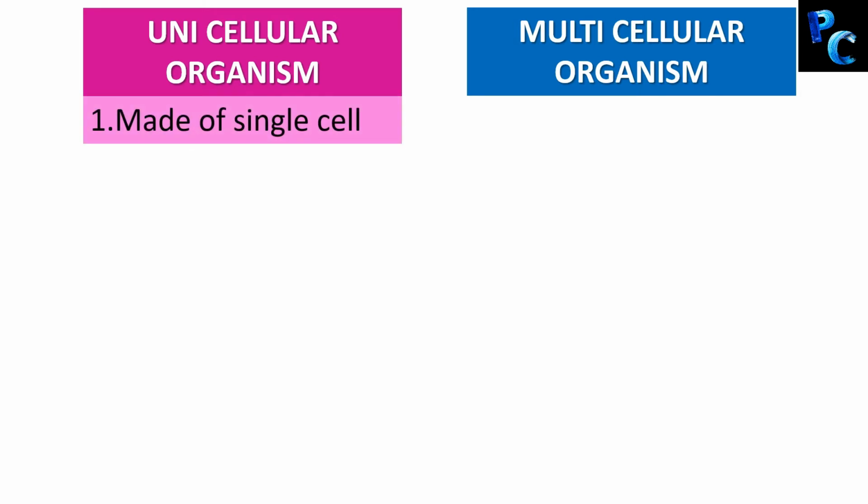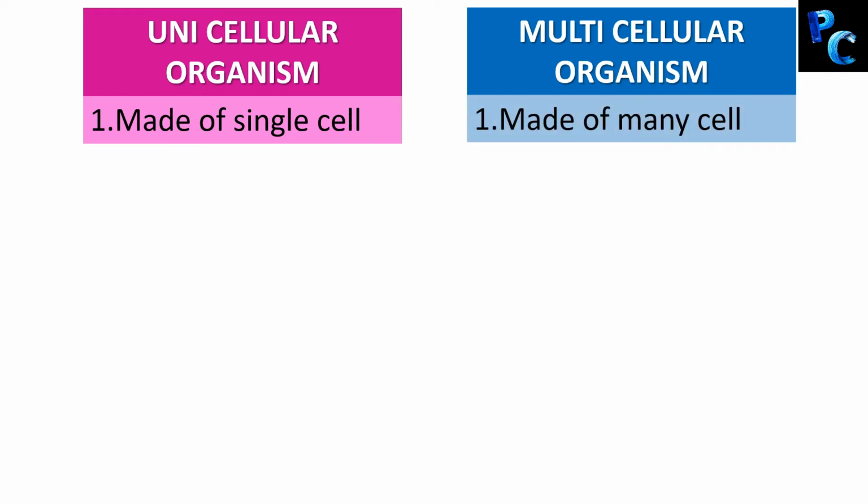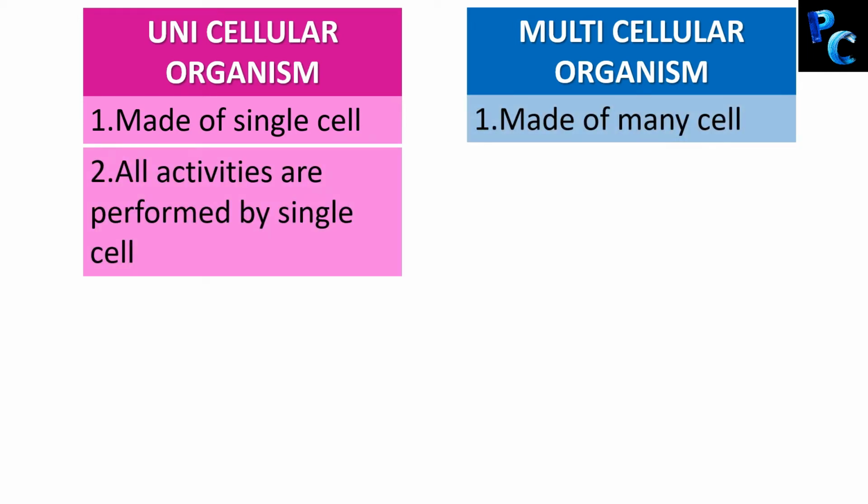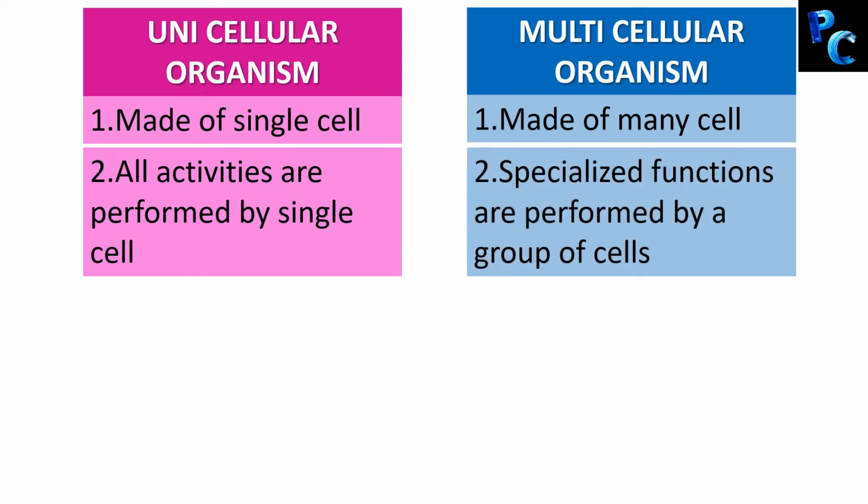As we said, unicellular organisms are made up of a single cell, and you all know multicellular organisms are made of many cells. All activities are performed by a single cell in a unicellular organism because they have only one cell. So all the activities have to be performed by a single cell only. On the other hand, specialized functions are performed by a group of cells. As I told you earlier, a group of cells performs one kind of function, another group of cells will perform another kind of function.